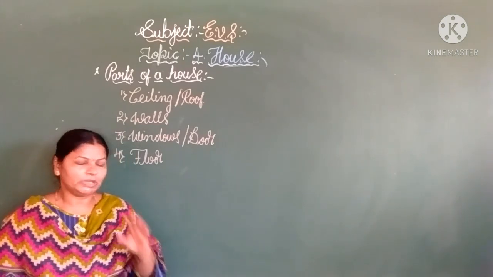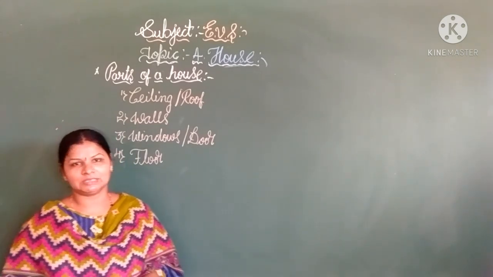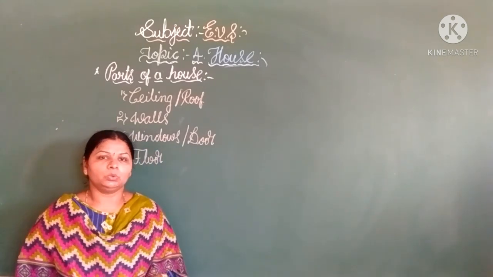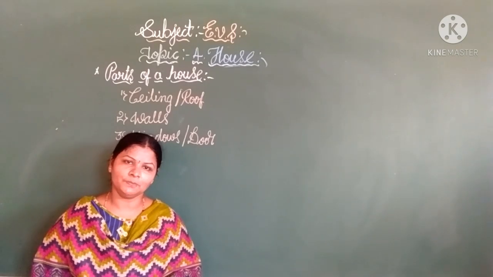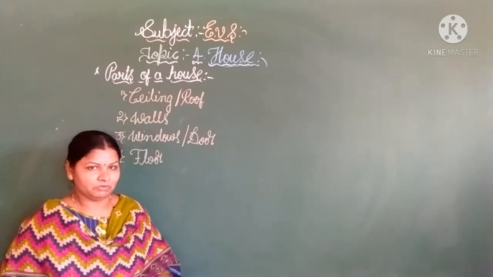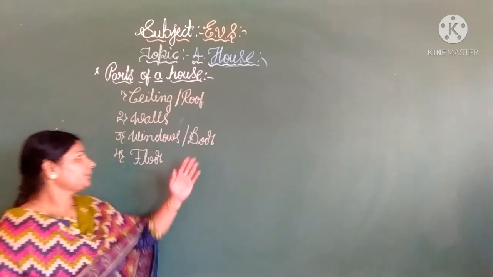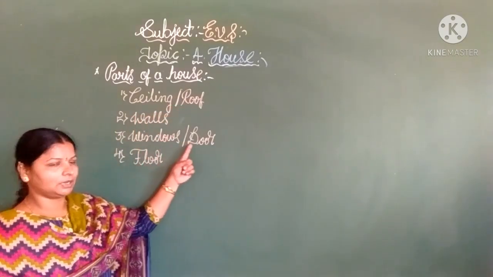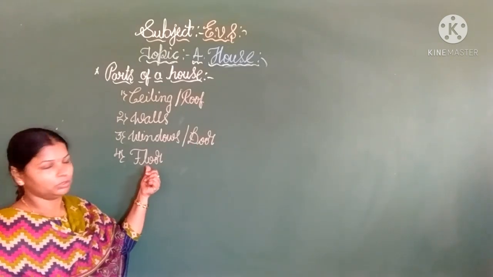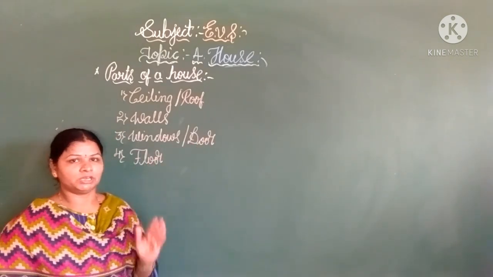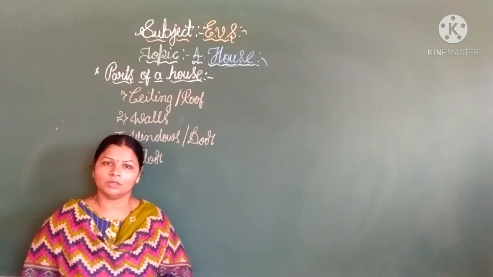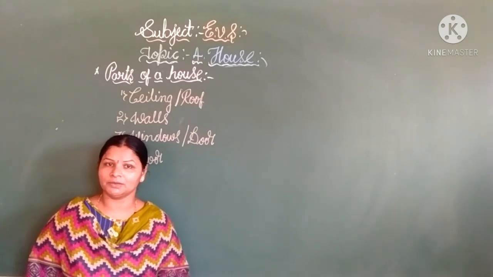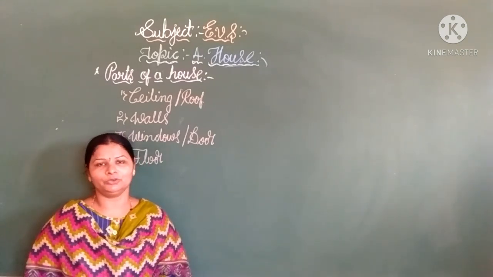Okay. So in today's class, we are going to discuss the different parts of a house children. Which are the different parts of a house? Yes, you are right. In the previous class, we discussed: ceiling or roof, walls, windows or door, and floor. These are the main parts of a house children. Then tell me children, who are the people who help to build our house? Do you know? Don't you know children?